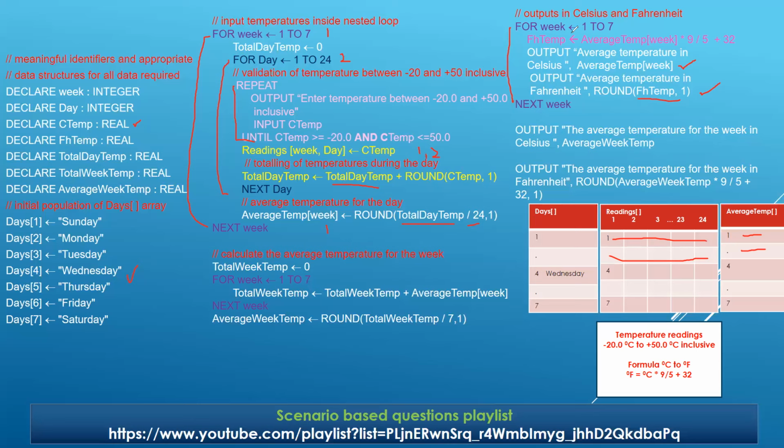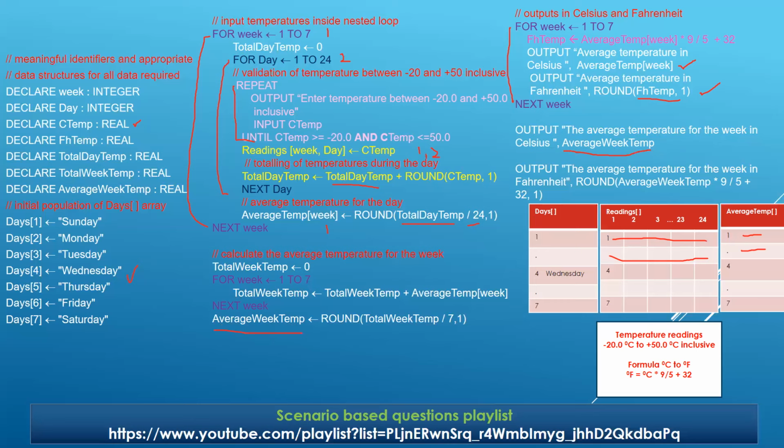Okay. Now we are done with the display of the average temperature for each day in Celsius and Fahrenheit. Now the last requirement was that we had to display the average temperature for the week also. So what have we done? We have simply used output once again outside the loop to display a message, exactly the prompt: Average temperature for the week in Celsius. And we have simply taken this average week temperature, the variable that we had used there. We have simply taken the same variable here, and we are done with the first phase.